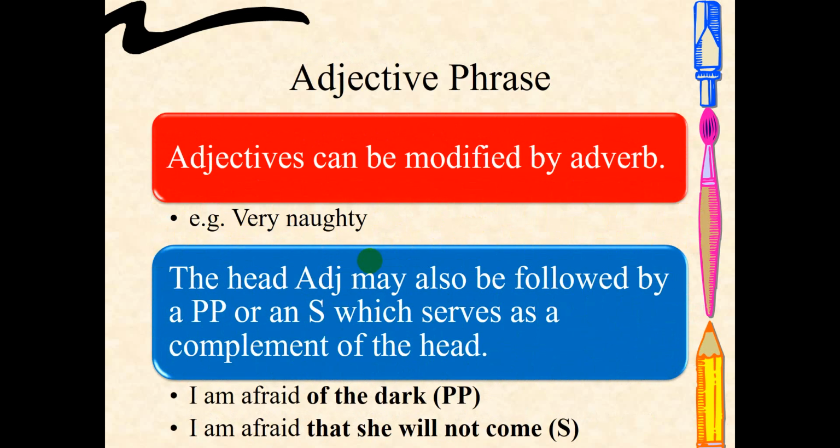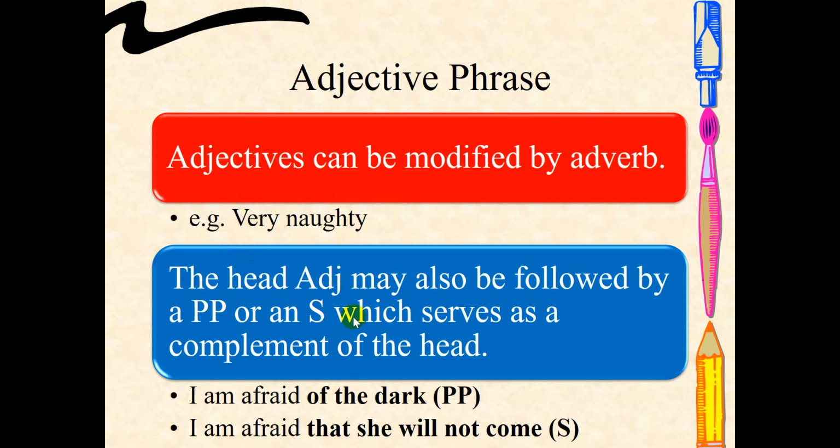The adjective itself, in the position of the adjective phrase, is always modified by an adverb. So, for example, very naughty. How naughty? Very naughty. Naughty, as the adjective, is modified by the adverb very.